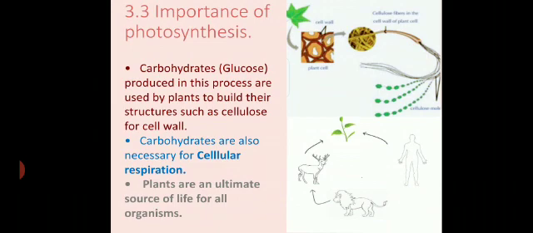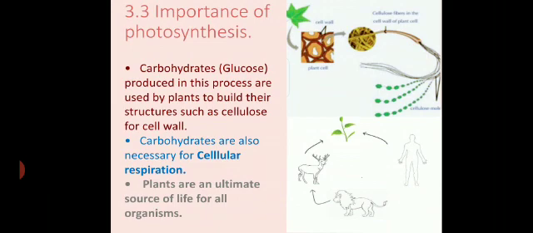Besides giving proper and regular shape to the plant cell, it also protects the plant cell from injury and from drying out. And this cell wall is made up of cellulose, and the carbohydrates that are formed during the process of photosynthesis are helpful for the production of cellulose. Second point is carbohydrates are also necessary for cellular respiration. At the end of this topic, I will tell you what cellular respiration is.